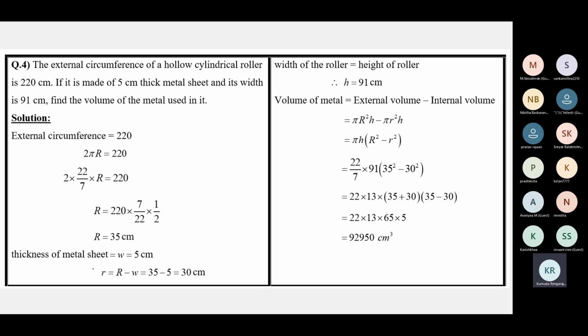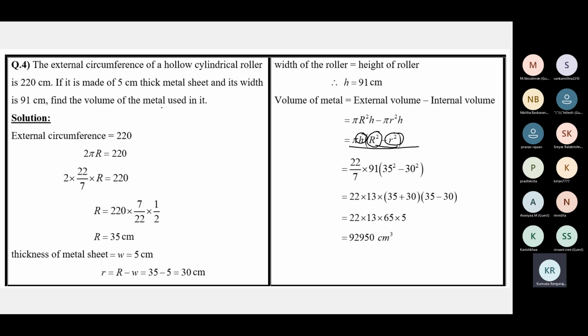So to find the volume of the metal sheet, because it's a cylindrical shell, this is the formula. Fine, this is the formula. But what's the value of H? 91. What's the value of capital R? I don't know. Value of smaller r, I don't know. Then if you don't know these two R's, you first find the two R's and then use the formula.